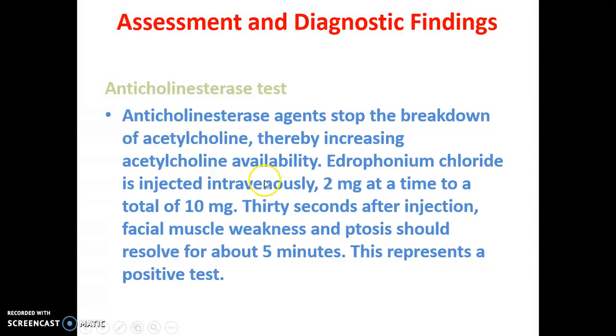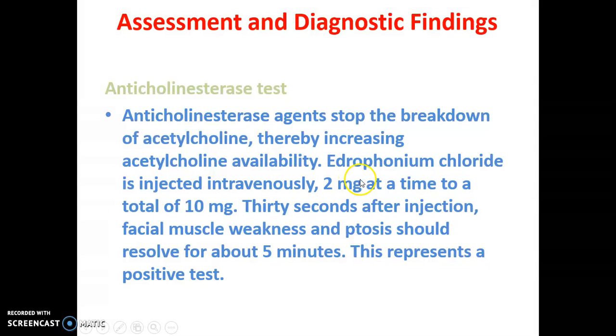So what is happening here? Before, there was no availability of acetylcholine. If you give these anticholinesterase agents, for example edrophonium chloride, there will not be any breakdown of acetylcholine, and you can see a lot of acetylcholine in that area. If there is acetylcholine, there will not be any facial muscle weakness or ptosis.